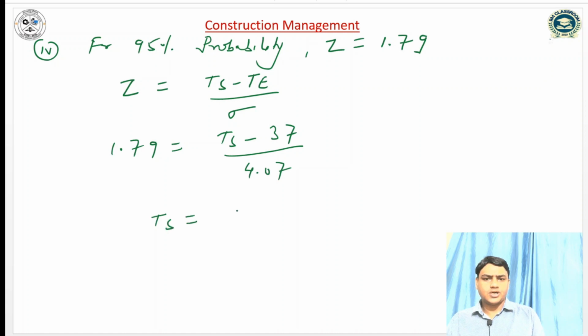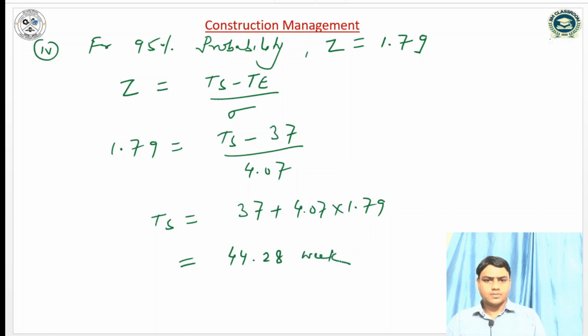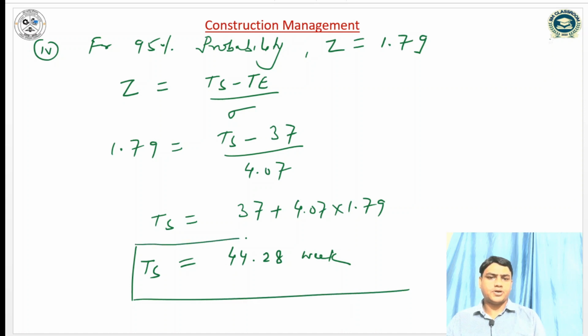So the scheduled completion time is 37 plus 4.07 times 1.79, so it is 44.28 weeks. 44.28 weeks is the scheduled completion time for 95% probability to complete the project.